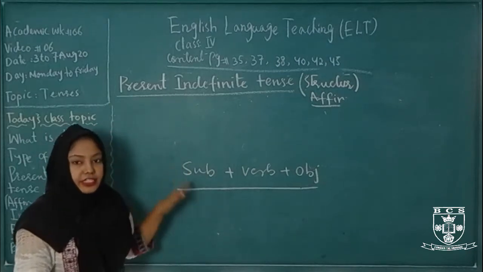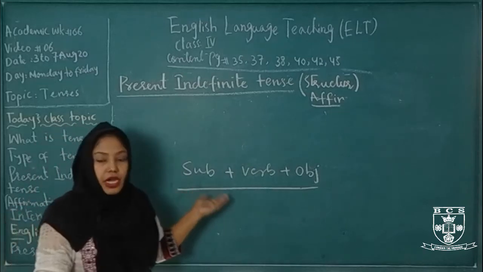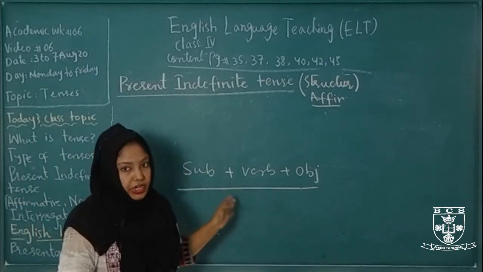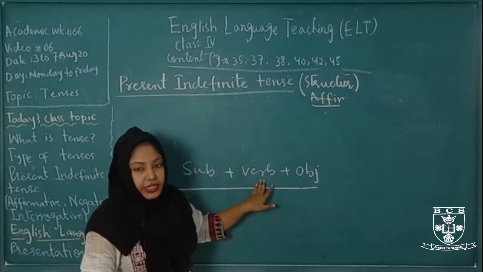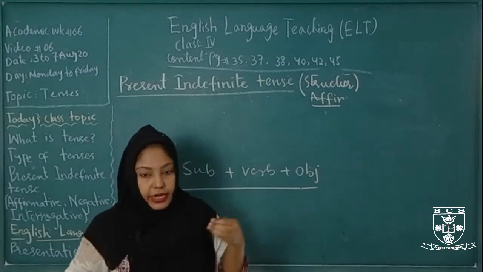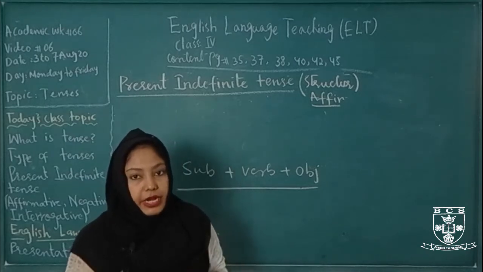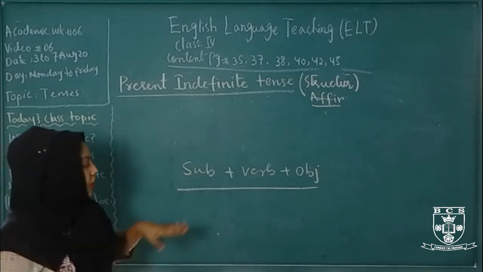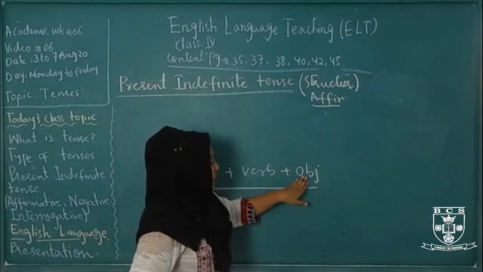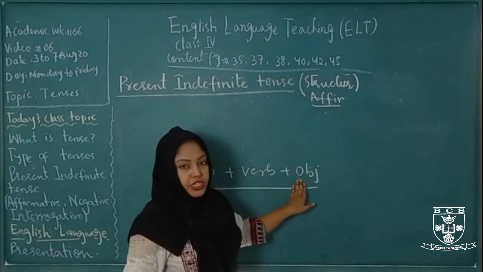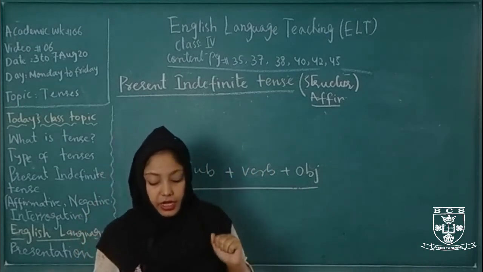Subject जो भी काम sentence में कर रहा होता है वो आपके पास subject होता है. It can be he, she, it can be a noun, pronoun or any singular name or plural name. What is verb? Verb means any action. Our action is called verb, like teach, sleep, drink, eat, running, playing. All these things are called our action. Object, the receiver of an action. ऑब्जेक्ट क्या करता है आपके पास? जो भी आप काम कर रहे हो उस चीज को रिसीव करता है.